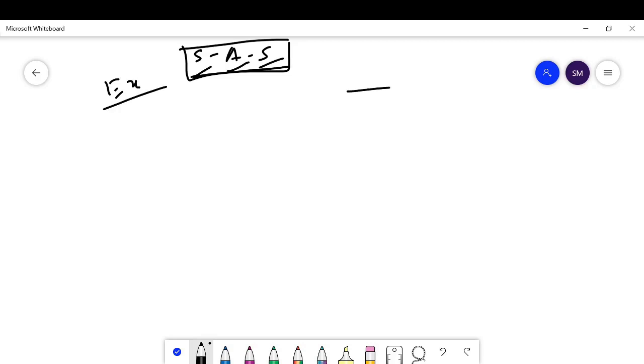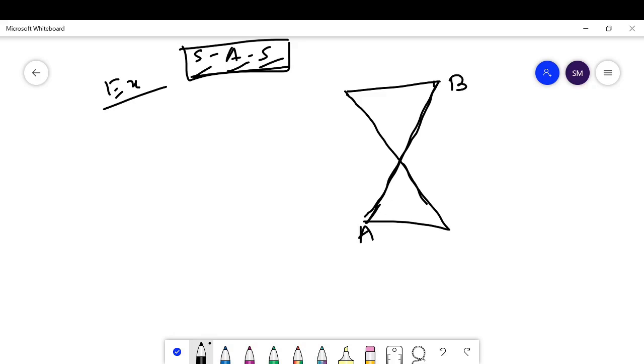This is an example. I have already told you, students, please practice more and more questions, then you can attempt any questions which will be asked in your exam paper. Here AB and CD are two lines.